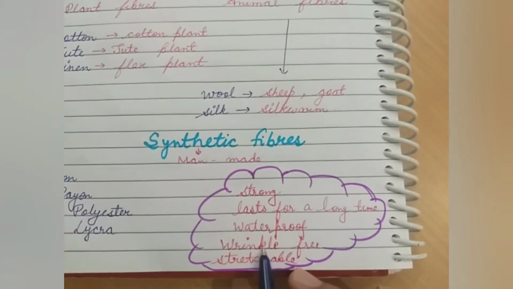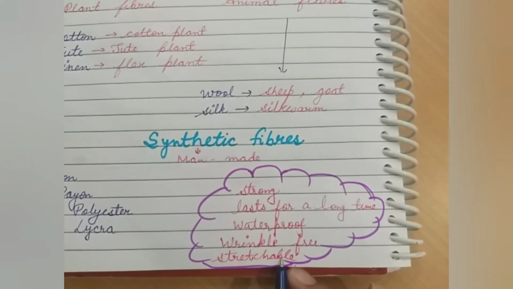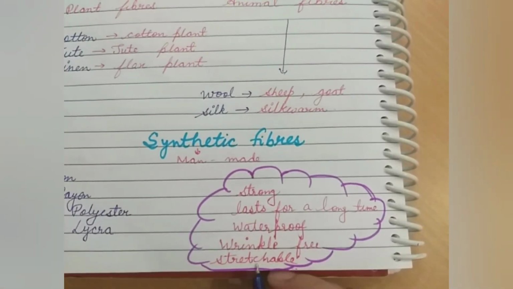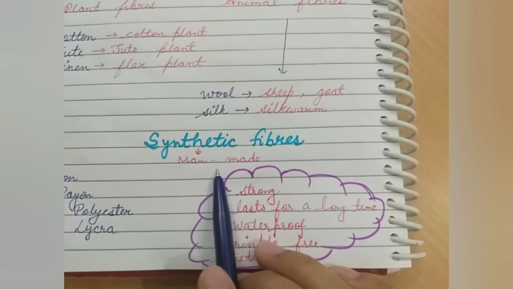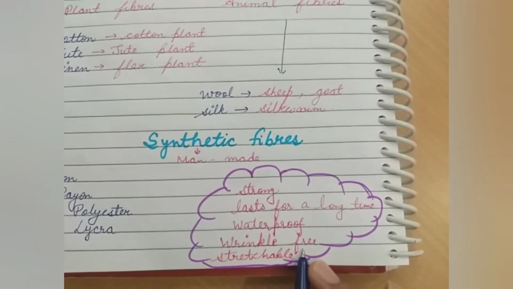Some clothes are wrinkle free and they are stretchable also. You might have noticed that some clothes are stretchable. You can stretch them, and that is because of synthetic fibers. So these are some properties of synthetic fibers.